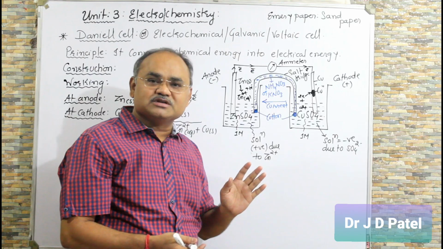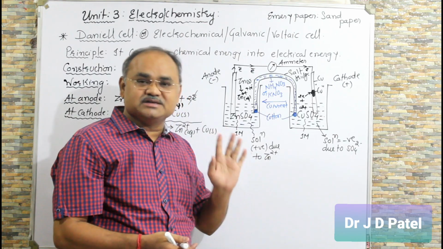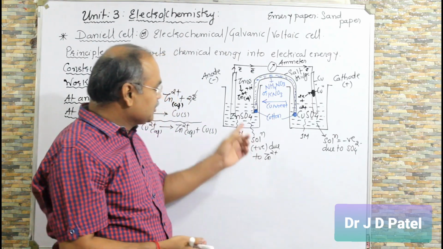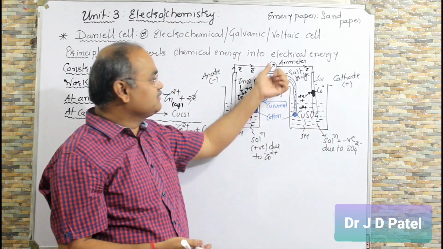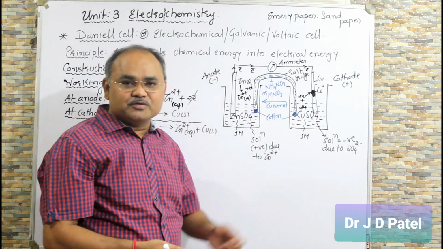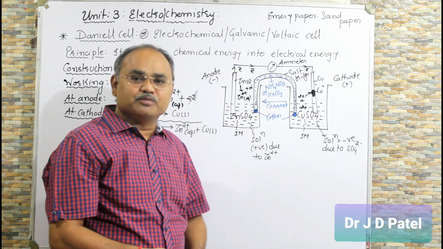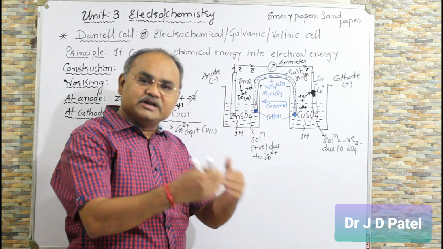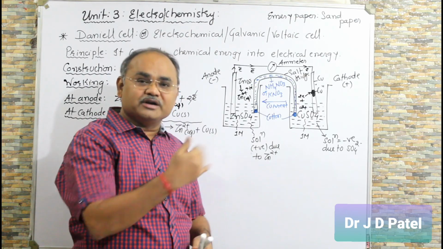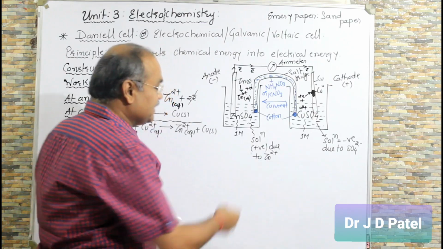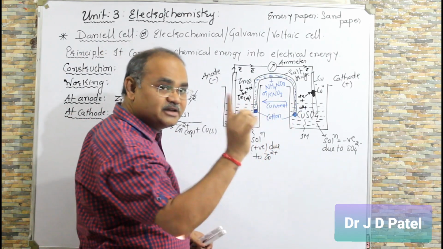is it necessary to keep both the solutions electrically neutral? Answer is yes. Why? Because if both solutions remain charged, the cell reaction will stop and it will not produce current. So this type of cell is of no importance. So in order to continue the cell reaction, or in order to continue the current production, we have to make both the solutions electrically neutral.